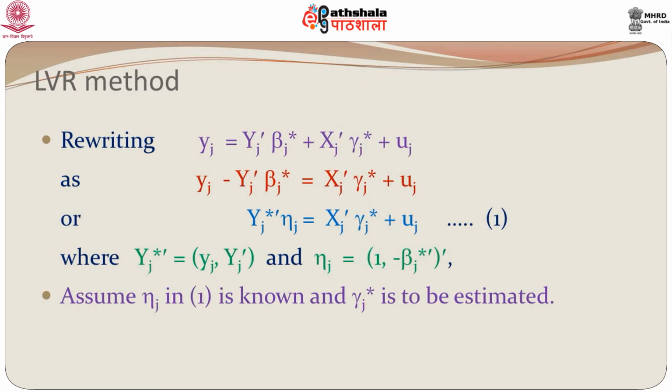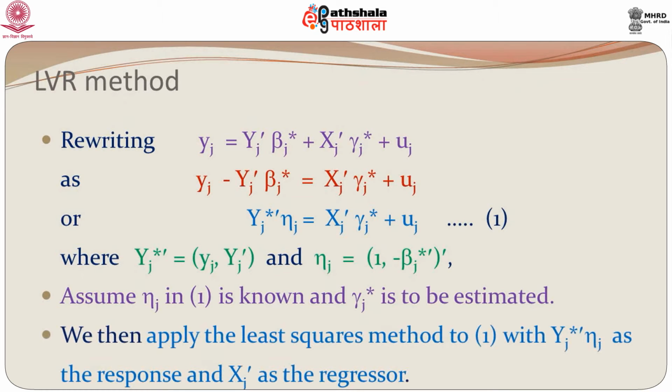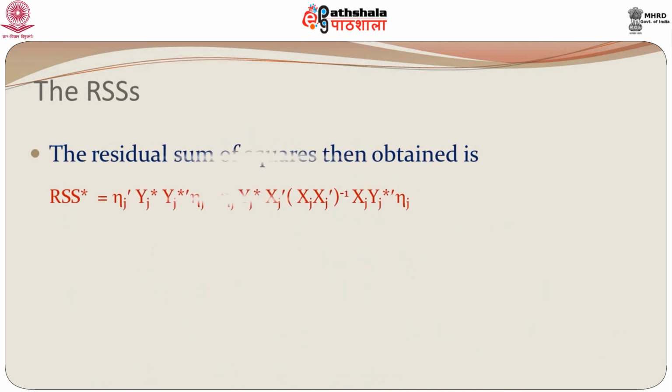Then let us assume in 1, this equation that we have got now, that eta j is known. So, if eta j is known, the left hand side is known, so it can act as a response. So, yj star prime eta j acts as the response, and we want to estimate gamma j star from here. So, we are regressing yj star eta j on xj. Applying the least squares to 1, we get the least square estimators, and from that we can calculate the residual sum of squares.